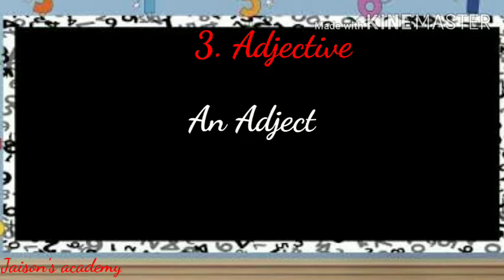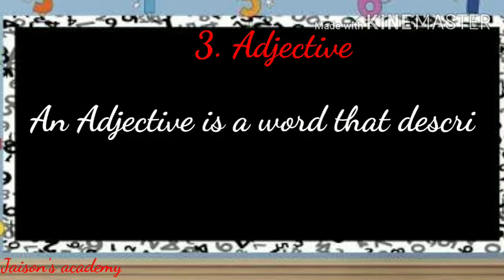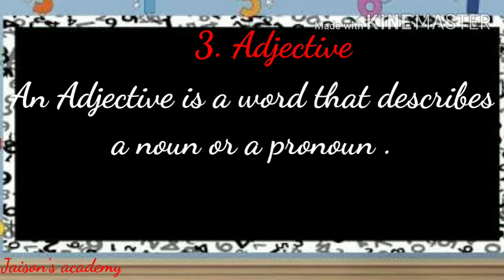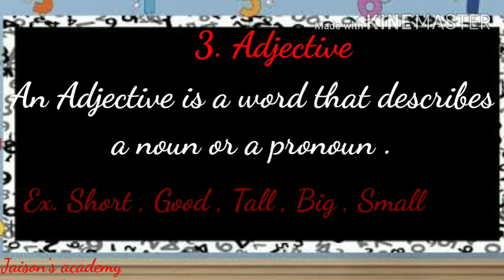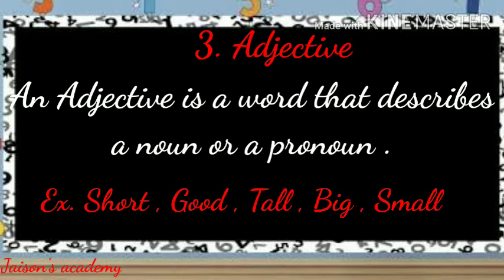Number 3 is adjective. Say the spelling of adjective. A-D-J-E-C-T-I-V-E, adjective. An adjective is a word that describes a noun or a pronoun. See examples here: short, good, tall, big, small. These are examples of adjectives.